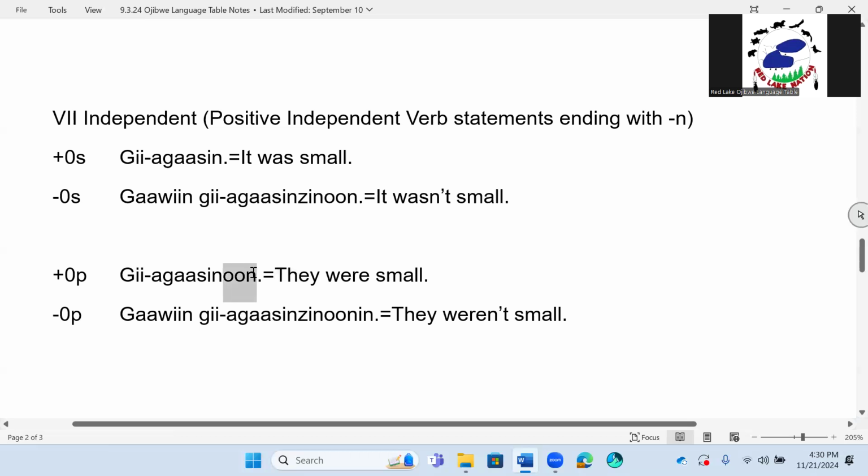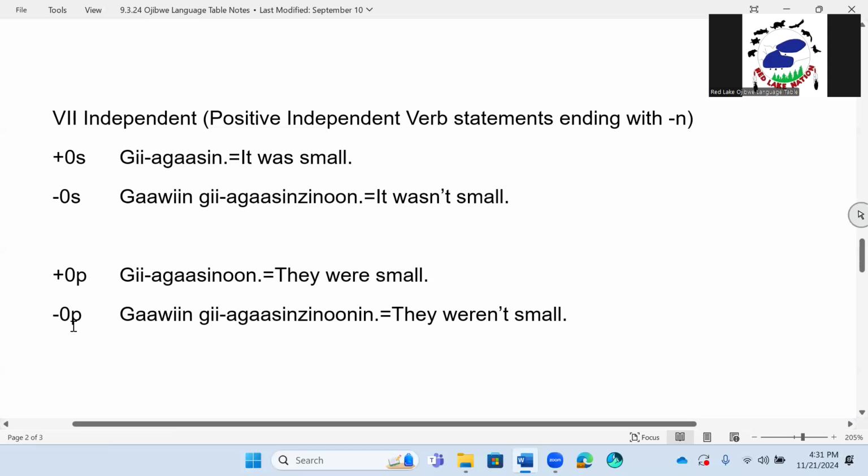We have the un, which means they. And then gi is past tense were. And then the verb is agasin, small. So it's kind of all over the place, but when you put it in this order, first language speakers and those who know the language can understand this gi agasinun.